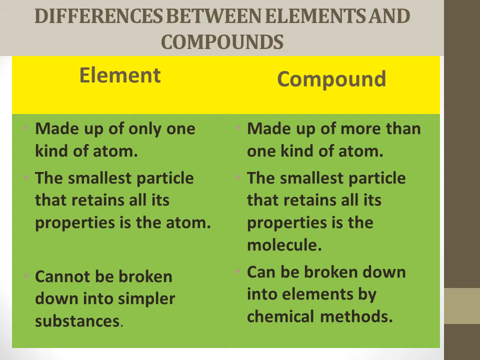What are the differences between elements and compounds? I already told you, elements are made up of only one kind of atom. For example, the hydrogen element contains only hydrogen atoms, the oxygen element contains only oxygen atoms. A compound is made up of more than one kind of atom. For example, water, H2O, contains hydrogen atoms and oxygen atoms. Carbon dioxide, CO2, contains carbon atoms and oxygen atoms. And second point, the smallest particle that retains all its properties is the atom. So the basic unit present in an element is an atom.